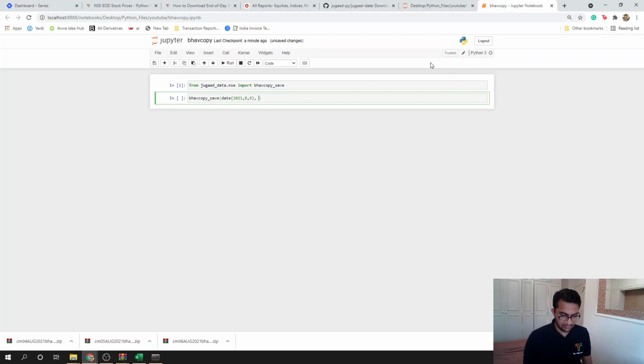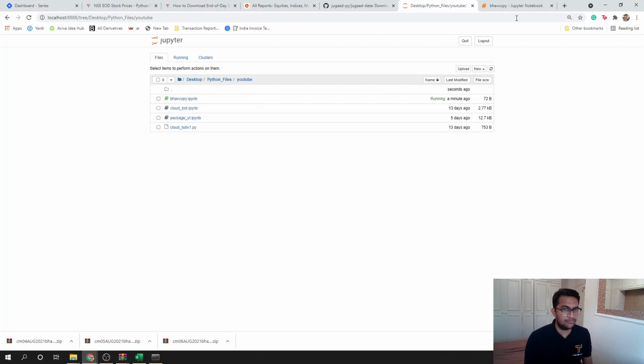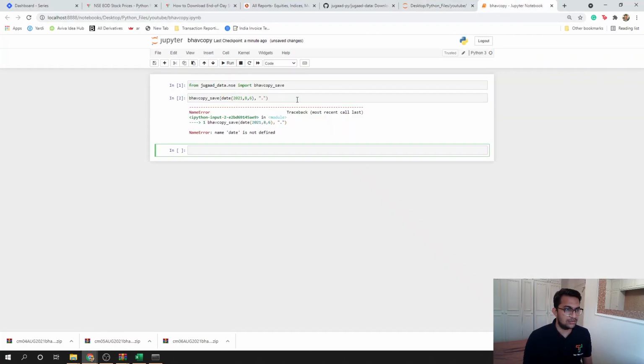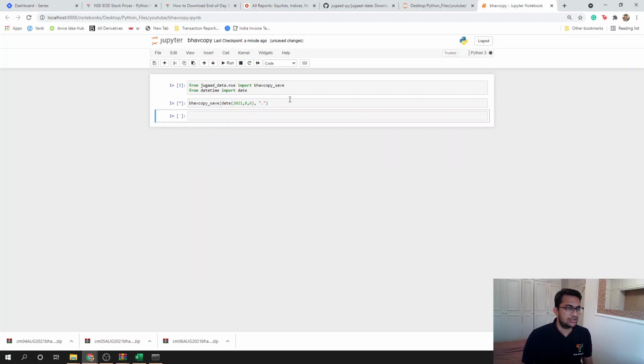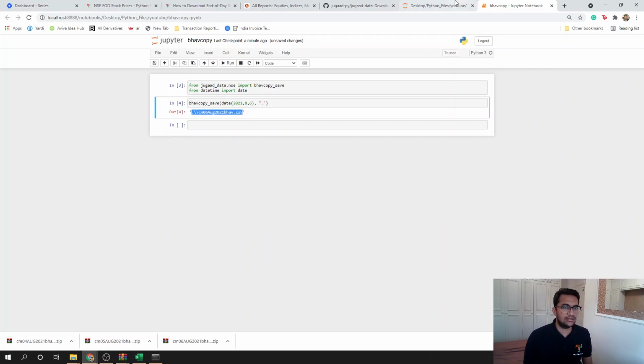And where do I want to save this? If I just mention dot, it will save that file in the directory I am at right now. So it should save in the YouTube folder that we were in, somewhere here basically. So if I do that, okay, date is not defined. So we need to define dates: from datetime import date, save it. So it tells you the path where it's downloaded now.